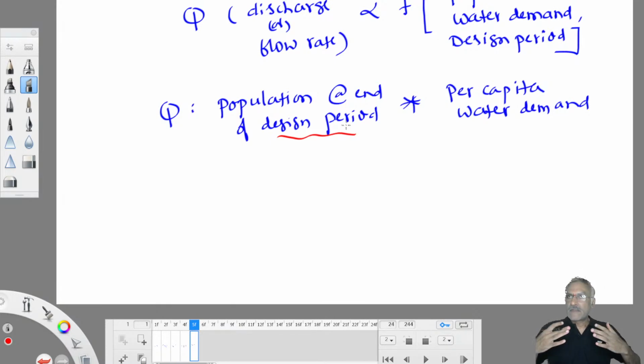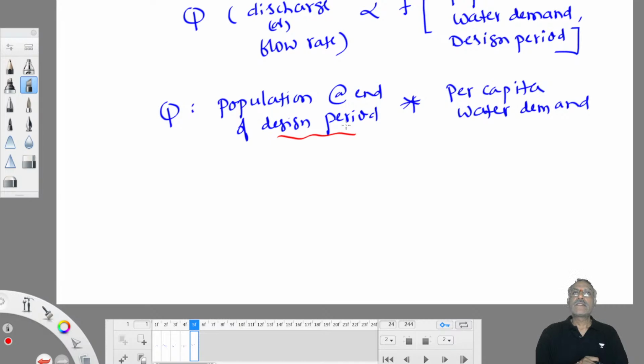So I can live for 100 years, but I'll be useful for my family, for my people, for my state, for my nation only for 60 years. After 60 years, I am of no use because nobody will give a job to me, isn't it? 60 years is the retirement period. After retirement, I have to relax. I am not more useful to anybody. So till 60 years, I have to work. I am useful to the country. I am useful to my family. I am useful to many people. Many things are around me, isn't it?